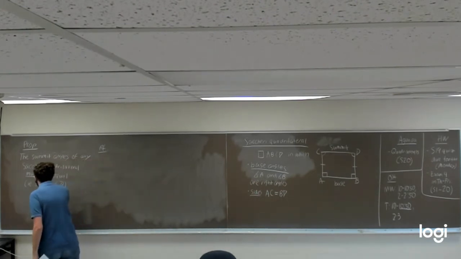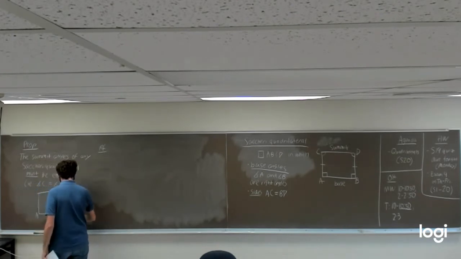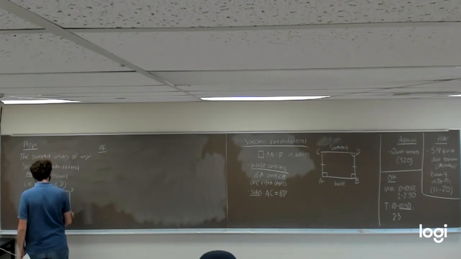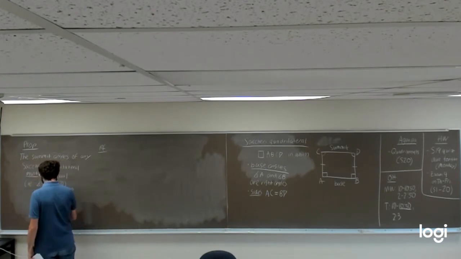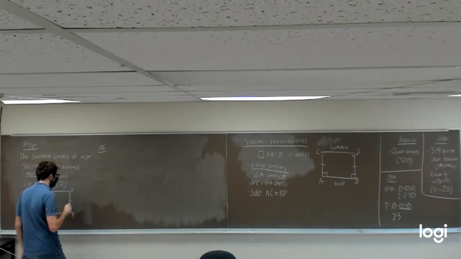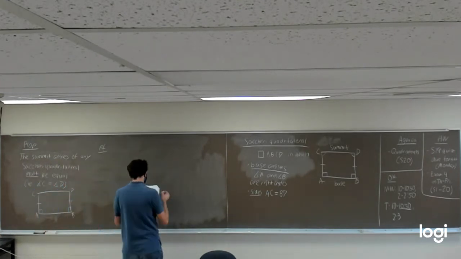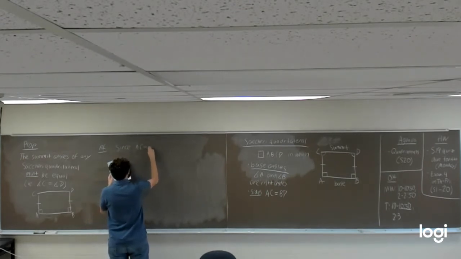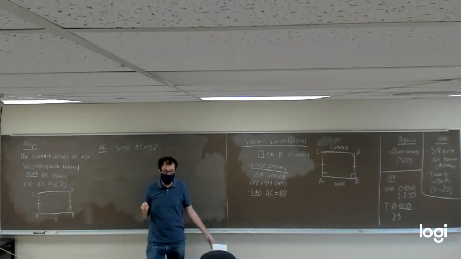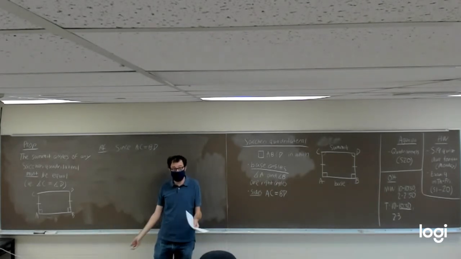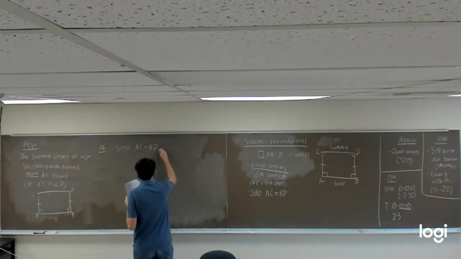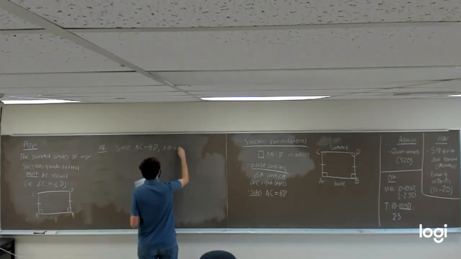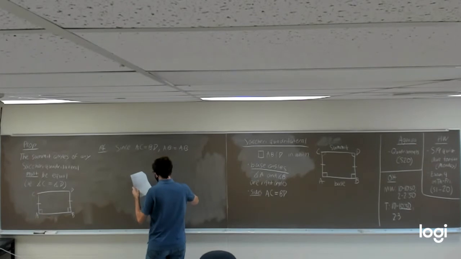I'm going to draw a little picture down here so I can refer back to it. We're going to assume that we have a Saccheri quadrilateral, meaning we have right angles at A and B, and that AC and BD are equal to each other. Since we're assuming we're working over a Saccheri quadrilateral, we know that AC is equal to BD. We also know that AB is equal to itself in length.